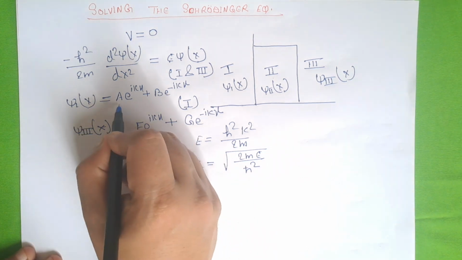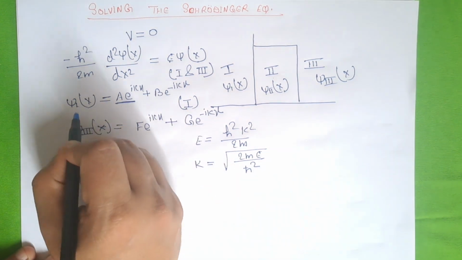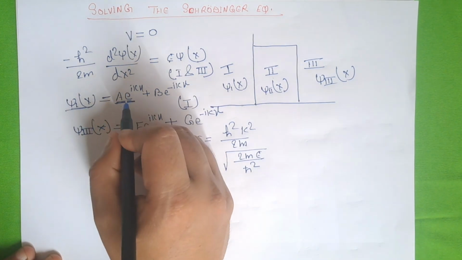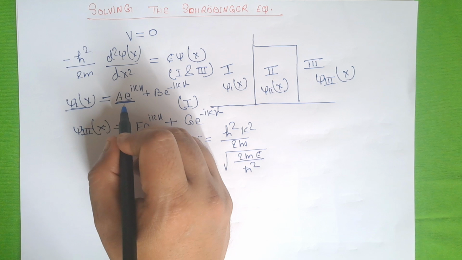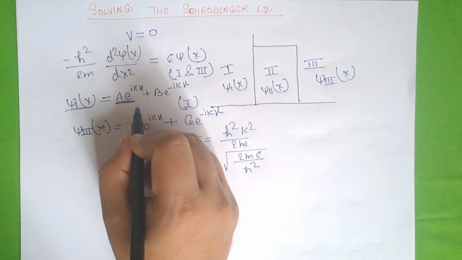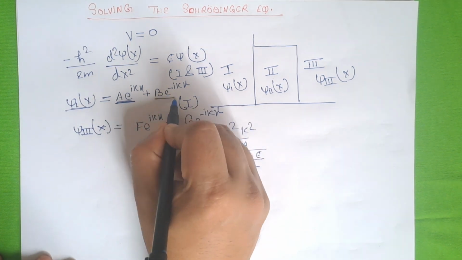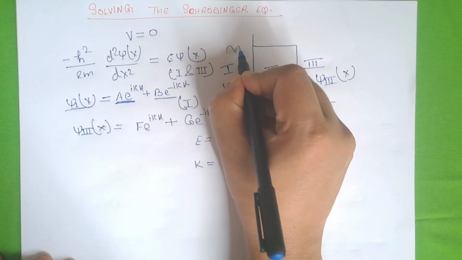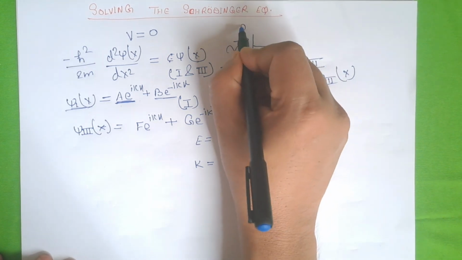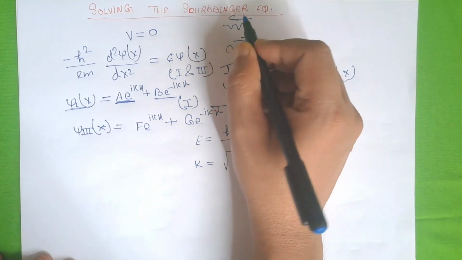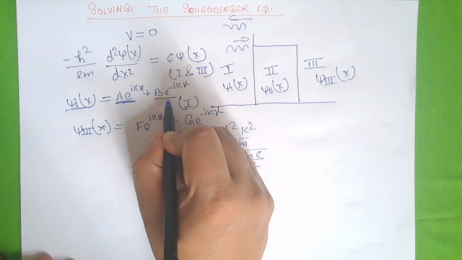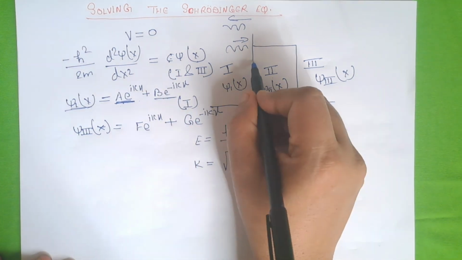Here this term in this equation represents a wave traveling to the right, and this one represents a wave traveling to the left. This is right and this is left. This is the incident wave, and this one is the reflected wave at the barrier.